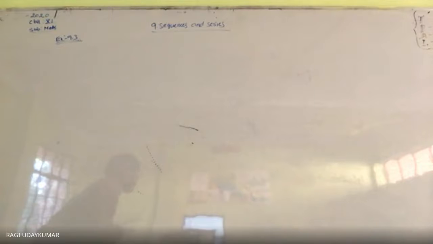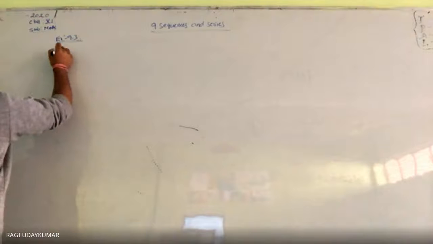The geometric mean is given to you as a power n plus 1 plus b power n plus 1 by a power n plus b power n. What is the formula for the geometric mean between two numbers? Under root of ab. So square it and explain. Root ab has to come for us. You need to find out what n value can be chosen here. So it's not very difficult, okay?